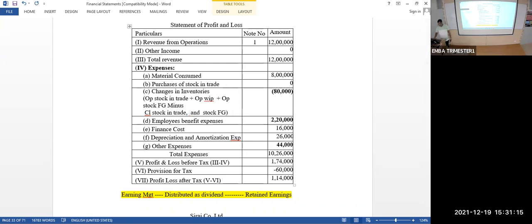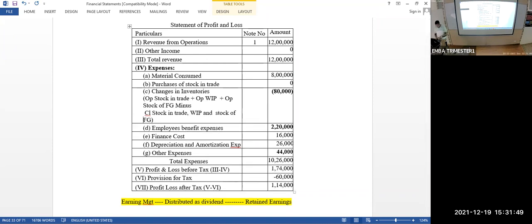Check in the question. Opening stock in trade 40,000. Opening stock of finished goods, no. Negative 80,000. If you're understanding, negative 80,000.